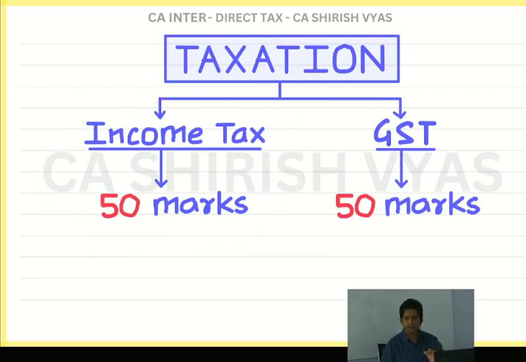And trust me, if this income tax is thorough, it will really help you in CA final. Whatever I am going to teach you at CA inter level, everything will be useful at CA final. So your target should be to make your income tax so thorough that it is useful at CA final level also.